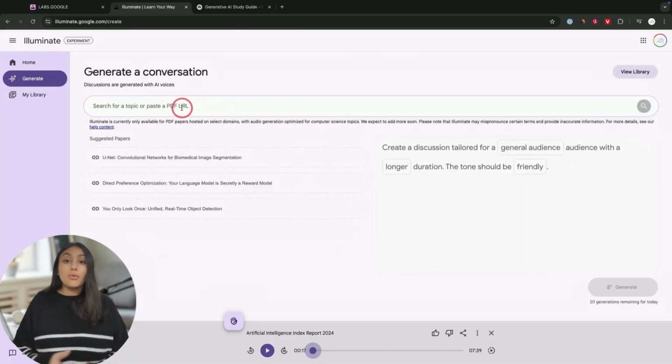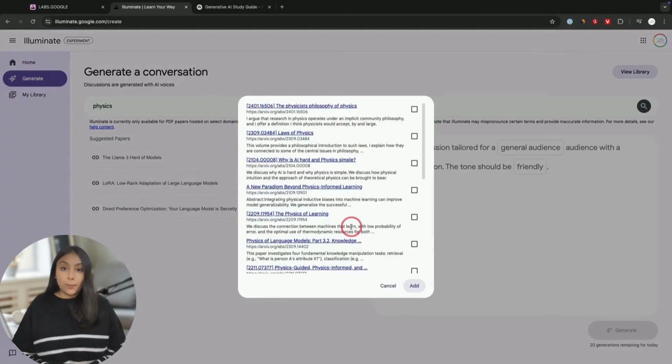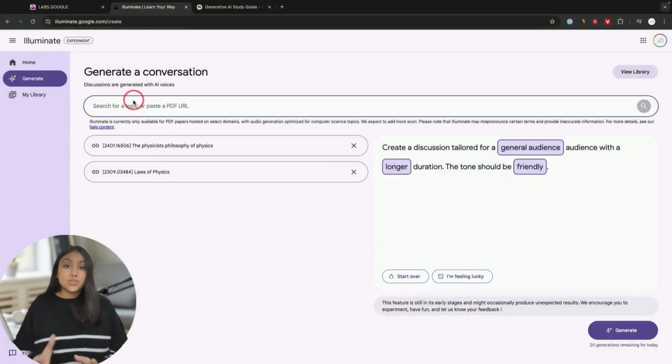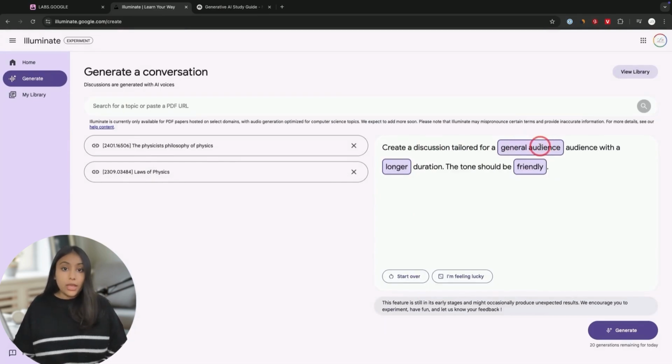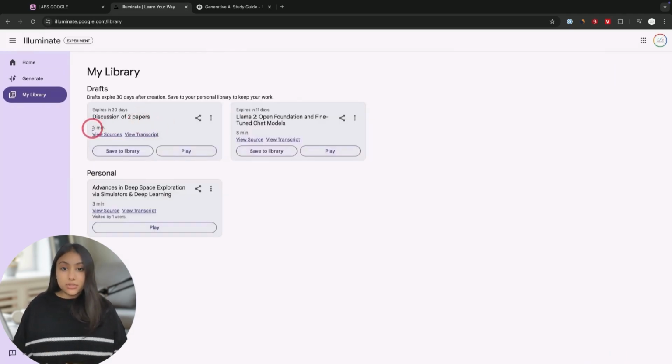To create those audio overviews, it's going to show you all kinds of topics that you can pull these PDFs from. So let me just look up this one, and this one right here, I'll select these two. I'll add those as my sources. Then over here, it says create a discussion tailored for you. You can change your audience. So general audience is what you picked by default, but you can go and type in your own audience, along with a longer duration. It says you can do medium, you can do longer, you can do quick, which is less than 5 minutes. The tone should be friendly. So in this case, let me change this to medium, and then you can go ahead and press generate from here. Now this took around 6 minutes to create the medium length.